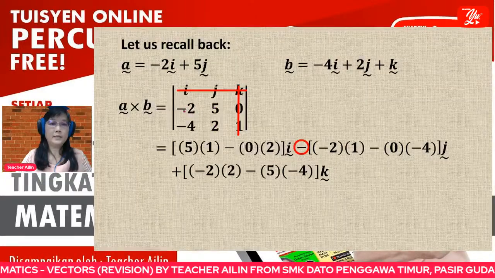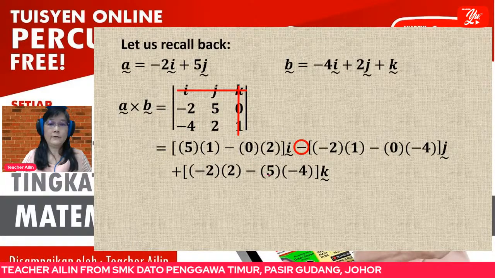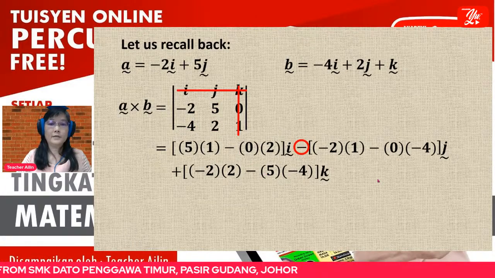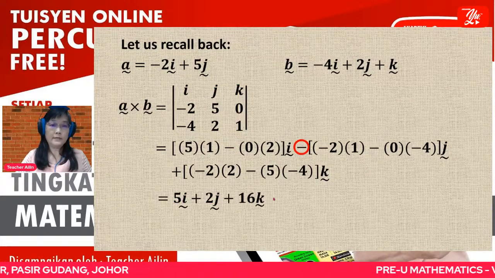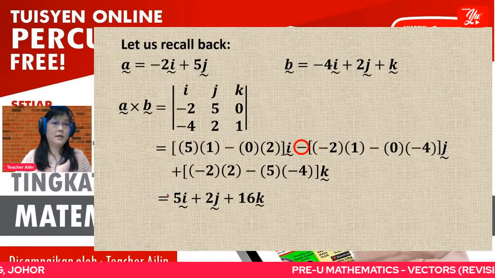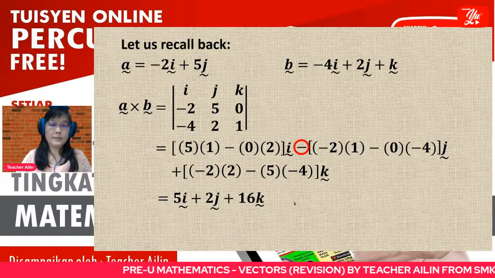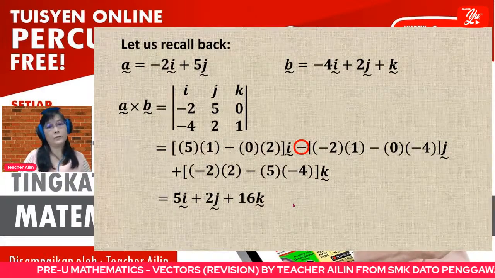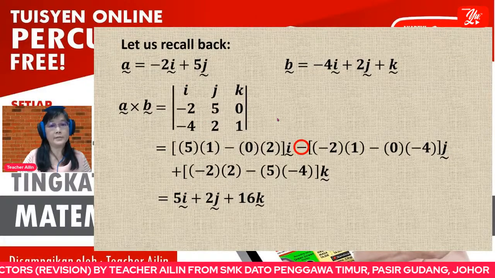So AD, negative 2 times 2, minus BC, 5 times negative 4. When we simplify the numbers, we get the vector product of vector A and B. Okay, this is one method where we use the definition of determinant of matrices.